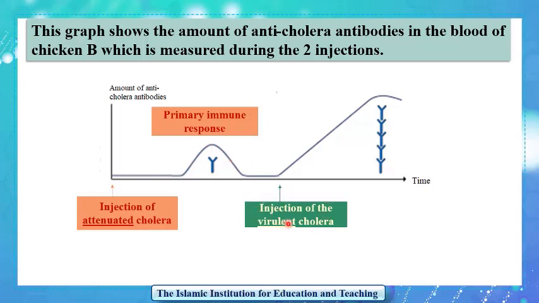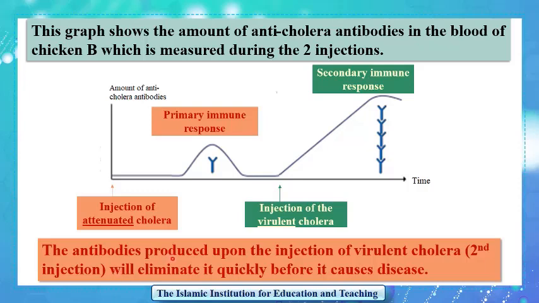Then the injection of virulent cholera induces a secondary specific immune response, which is fast and efficient because the memory cells are activated and will start producing antibodies in high amounts. So what prevents the cholera disease in chicken B? Why does it get immunity against cholera disease? Because the antibodies produced upon the injection of virulent cholera will eliminate it quickly before it causes disease.